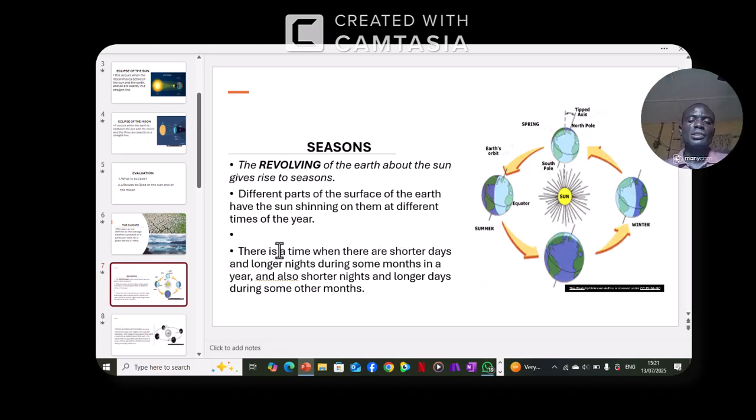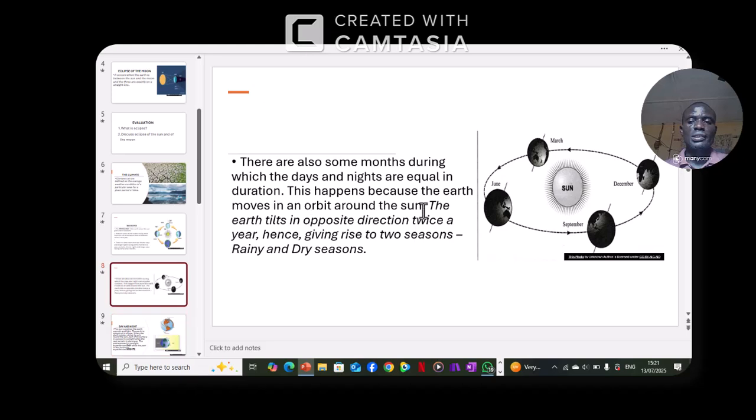We have winter here, autumn here, spring here, and summer here. From September, December, March, June, you see that is the revolution, the orbit of the earth.